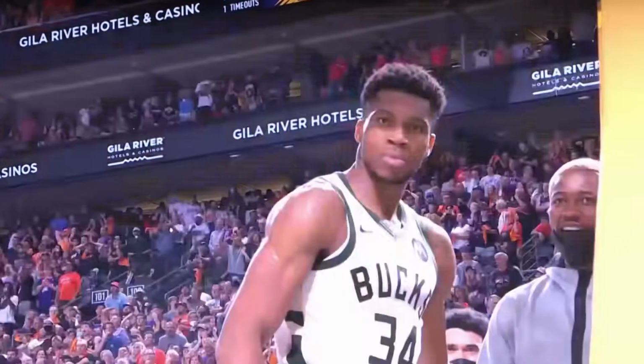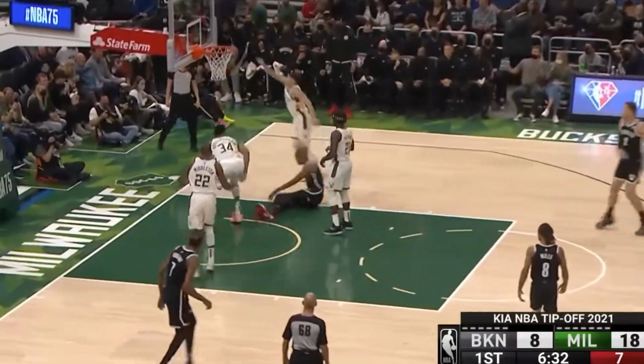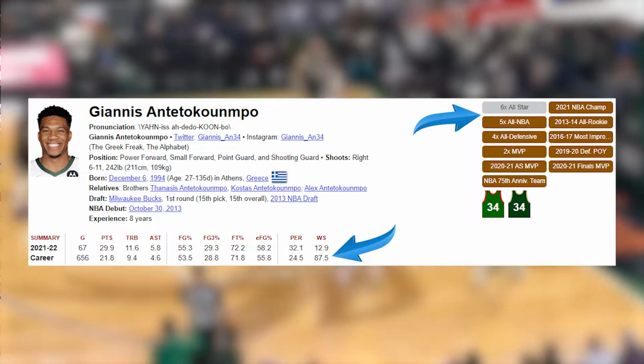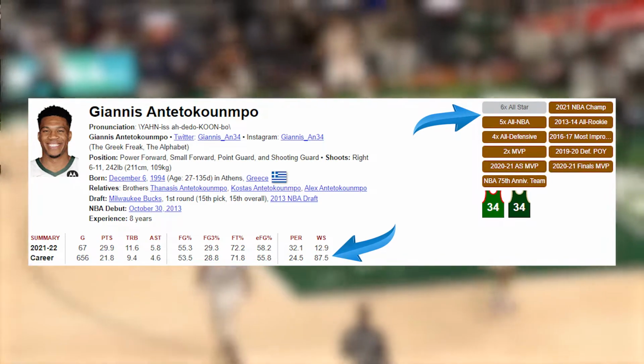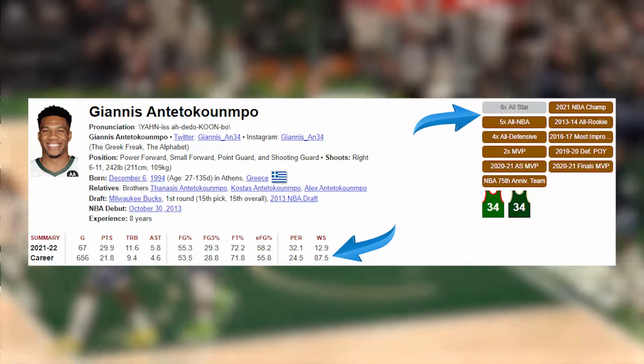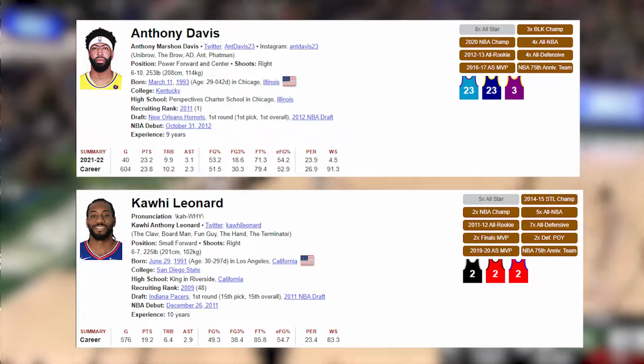He's regarded as the best player in the world, and many would consider him as a future Hall of Famer. However, he only has 6 All-Stars, 5 All-NBAs, 87.5 total win shares, and 8 seasons played, so the model doesn't predict him as a first ballot Hall of Famer if he were to retire today. Plus, there are many superstars that have similar stats as him.